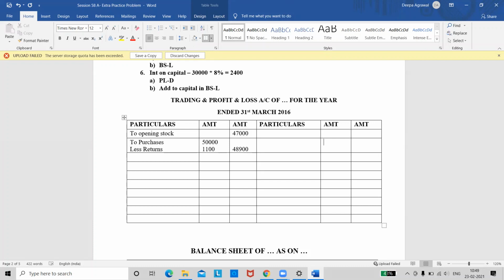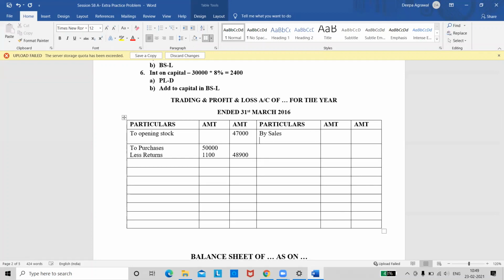48,900. Right. Now I'm going to the credit side. I will take the sales and the closing stock. Again we have returns from sales, so I will deduct that. Less returns. The value of sales is given as 1,28,000. And see the value of returns. It is 1,000. So the outer column is 1,27,000. Right? Just let me know if I'm making a mistake anywhere in the amounts.